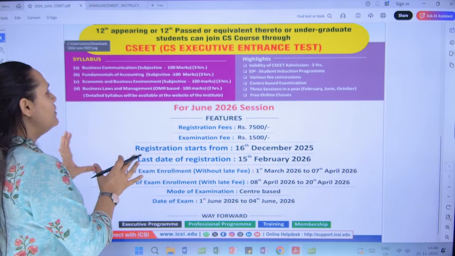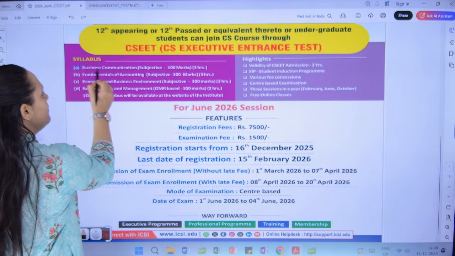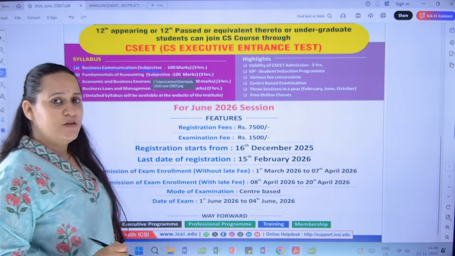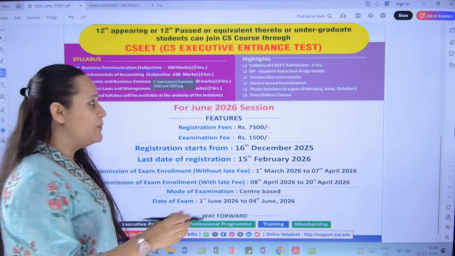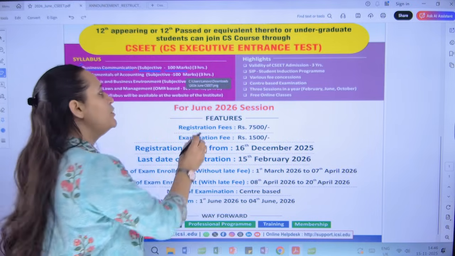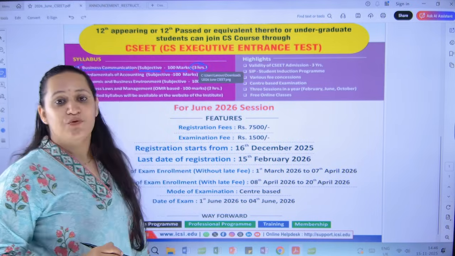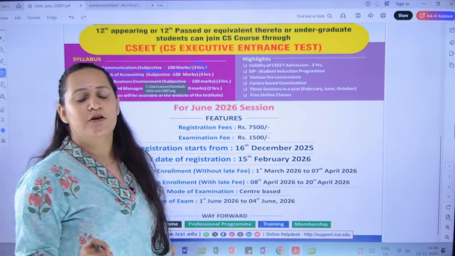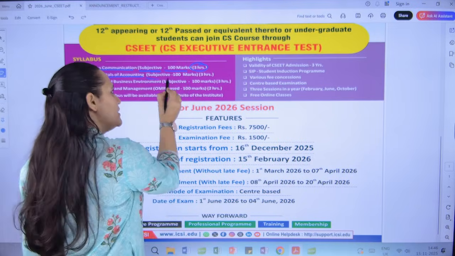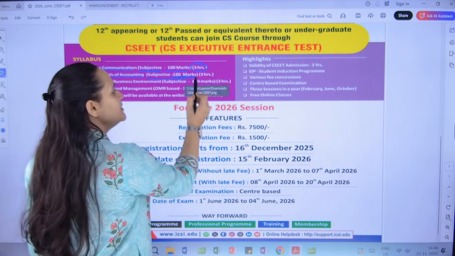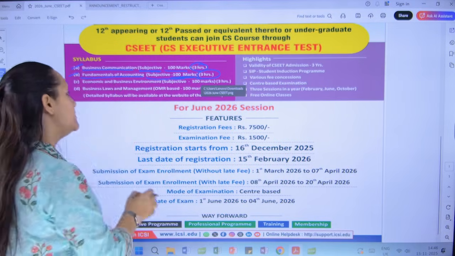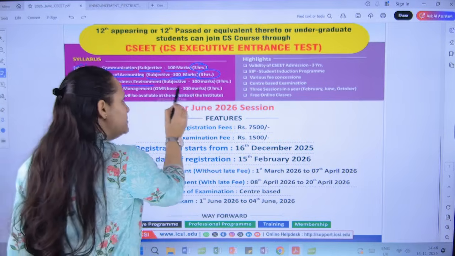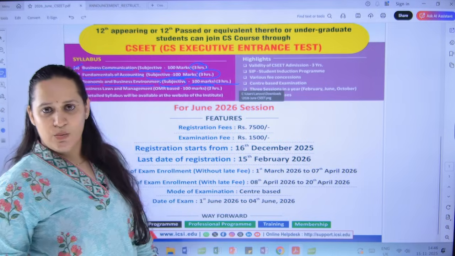So let's have a look at what the subjects are. You have business communication, which is carried forward from the old syllabus also. The difference is this is subjective, that was MCQ, now it is a written descriptive paper. It is for 100 marks and the duration is 3 hours of writing time and 15 minutes of reading time. Second paper is fundamentals of accounting. This has been newly introduced at the CSEET level, which is going to be a subjective paper for 100 marks and a duration of 3 hours and 15 minutes. Then you have economic and business environment, which is a carry forward from the old pattern, but it is subjective for 100 marks and a total duration of 3 hours and 15 minutes.